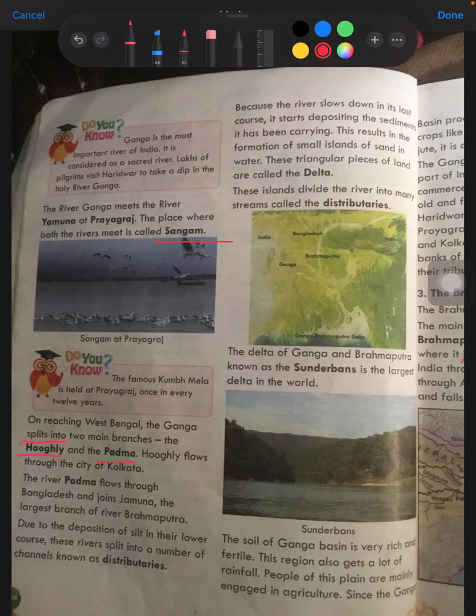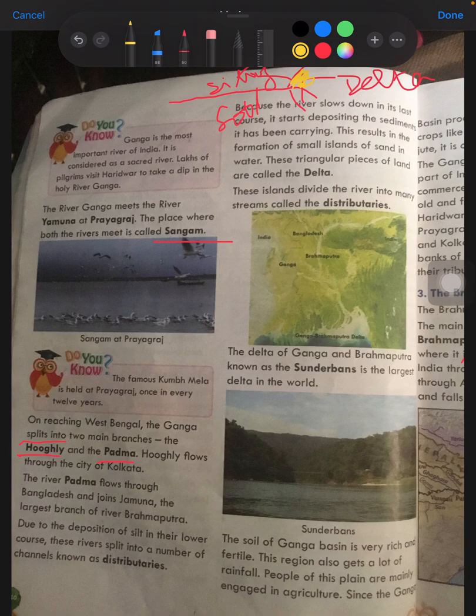Here I want to show you: if a stream is coming and this is the ocean mouth, it spreads into different channels, and this silt of soil forms a triangular shape. This triangular shape is called a delta.